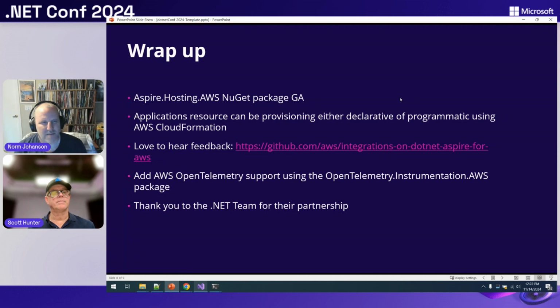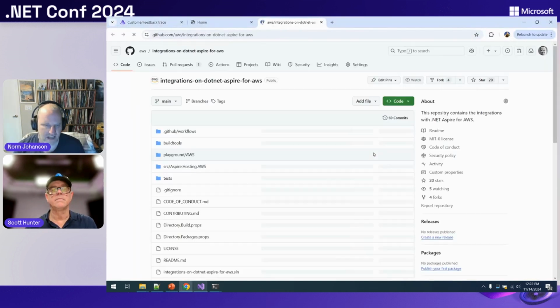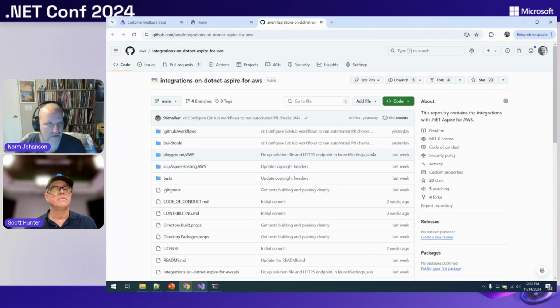As Maddie and Damien mentioned in their talk earlier this week, we have recently created our new repository out there that contains all of our AWS work. It used to be all part of the .NET Aspire repository, but now we've got our own, and we think this will allow us to iterate faster on what we want to do. We can drive our own release schedules.